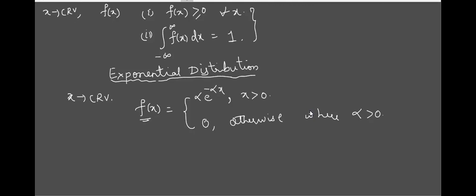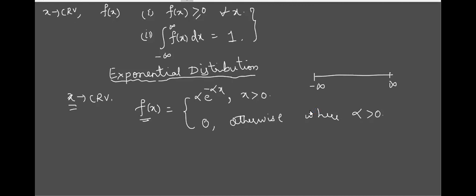So here, what is the meaning of x greater than 0? One more important thing, when you take this continuous random variable, what is the limit there? Where do we have to take those values of x? It is on the whole real line, from minus infinity to plus infinity. Just see here, the integral of f of x dx from minus infinity to plus infinity should be 1. Means the function f of x should be defined on the real line. Are you getting it? So many points are there on that.